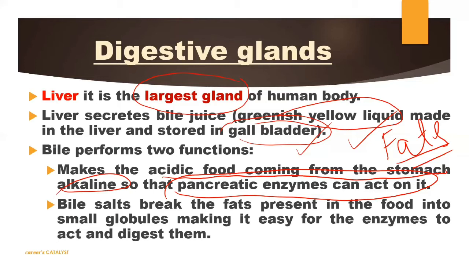So bile performs two functions here. The first function is to make the acidic medium coming from the stomach alkaline. इससे क्या होगा? The pancreatic enzymes can act here.